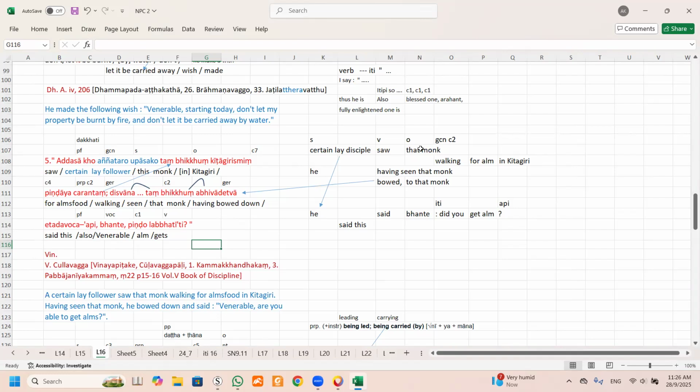Which means that monk walking. So that monk walking, can you see? Walking, then extension for alms. And then we put our locative at the end of the sentence: Kitagirismim, that means in Kitagiri. You see this line, the arrangement has to go according to English grammar. It means object, that monk walking, and then of course it has to be extension for alms, and then finally is the place.